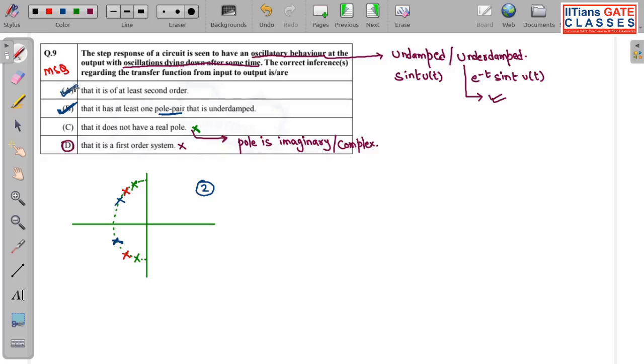So the answer to this multiple select type question is what? Option A and option B, okay. These are the correct options. So always approach these multiple select type questions by eliminating the options. That is quite simple actually, okay.